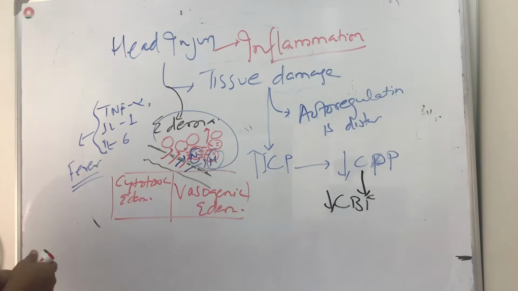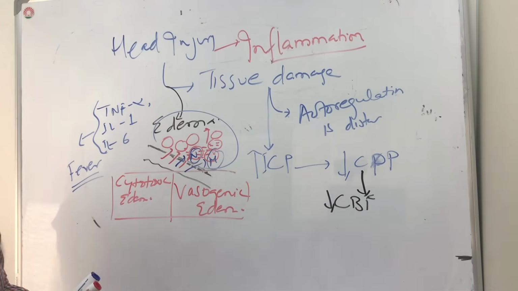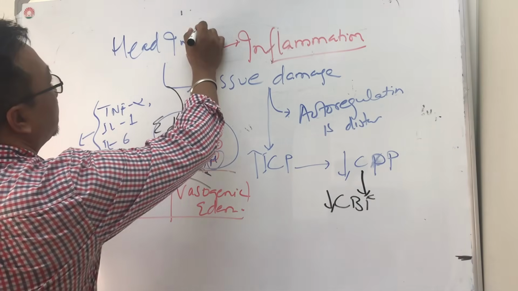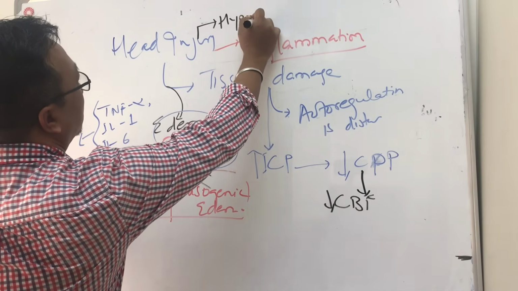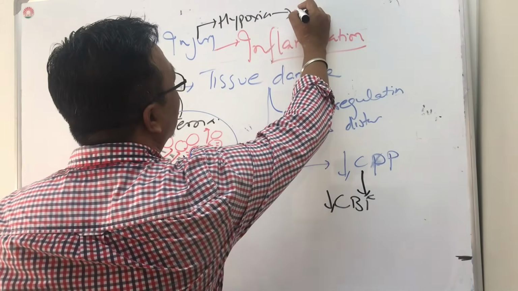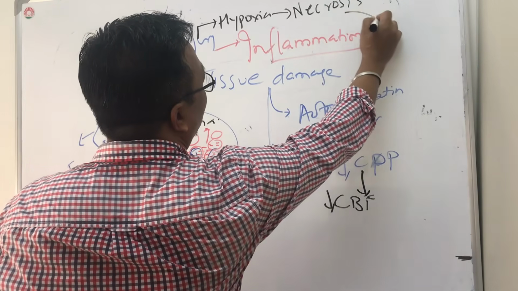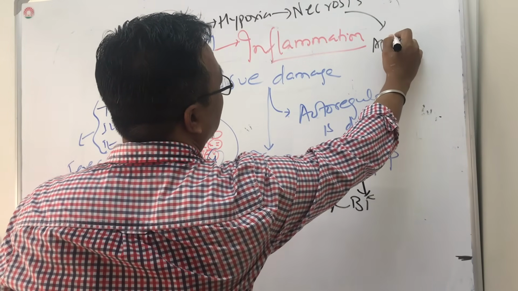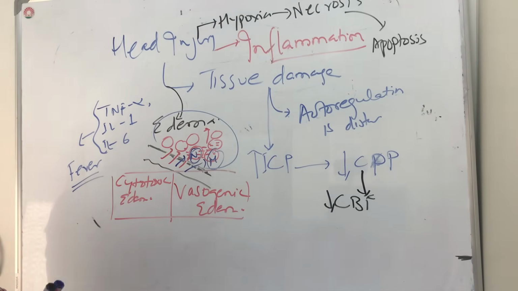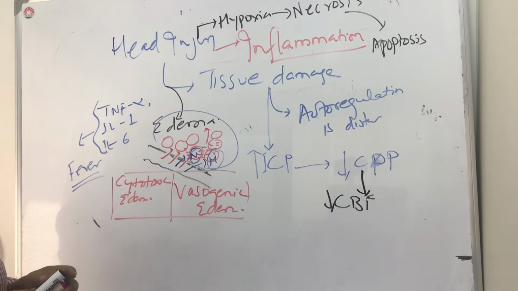Other than that, with all these things happening, there can be hypoxia. So when there is hypoxia, what will happen? There will be necrosis and apoptosis. Usually first there will be necrosis, followed by apoptosis. So this is the basic pathophysiology scenario of head injury.